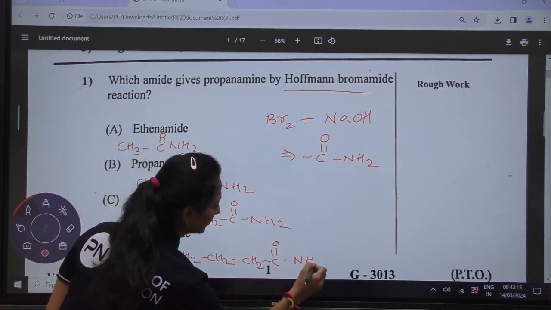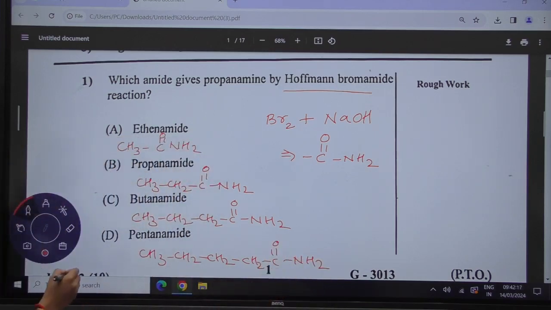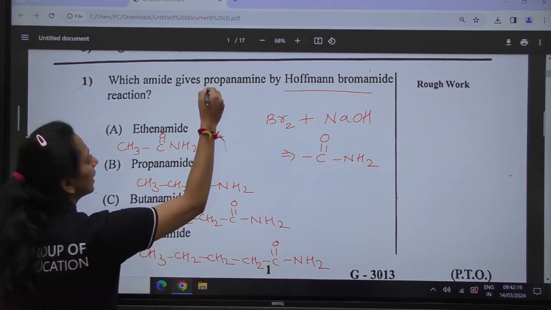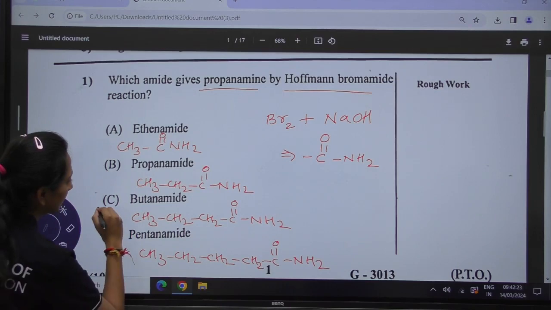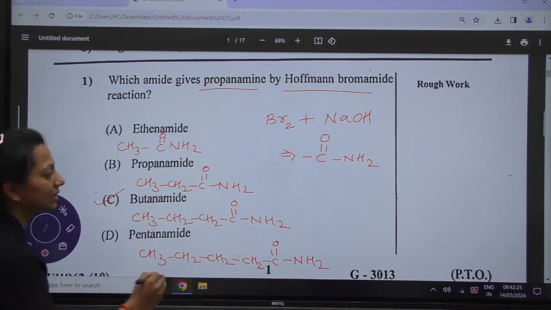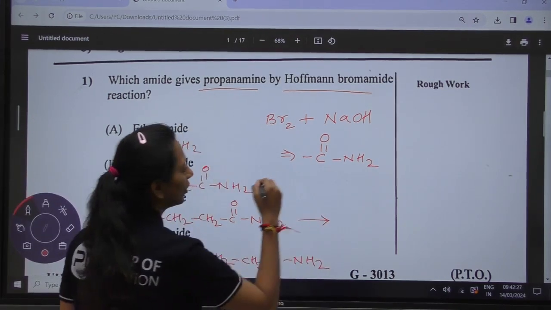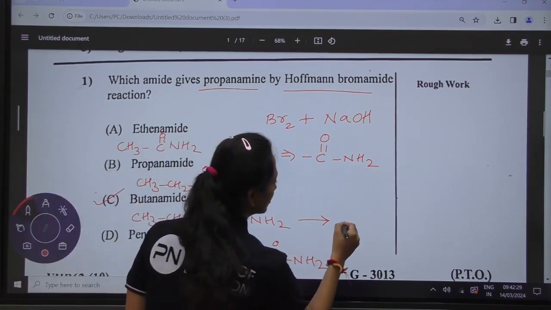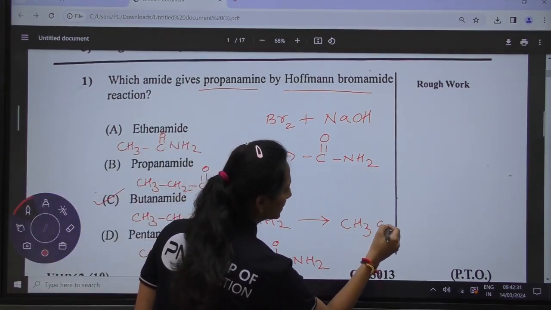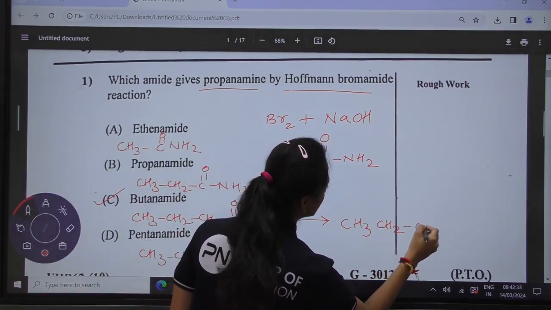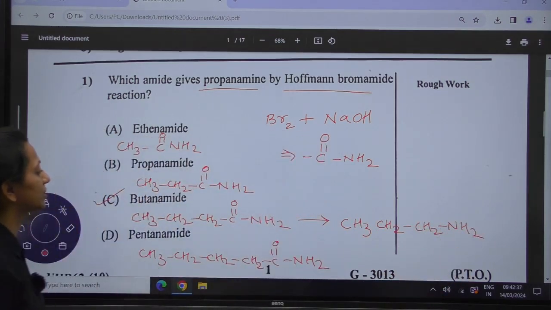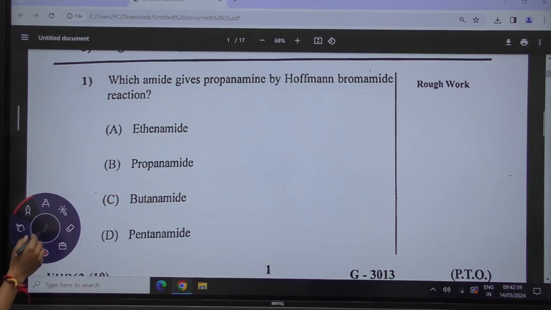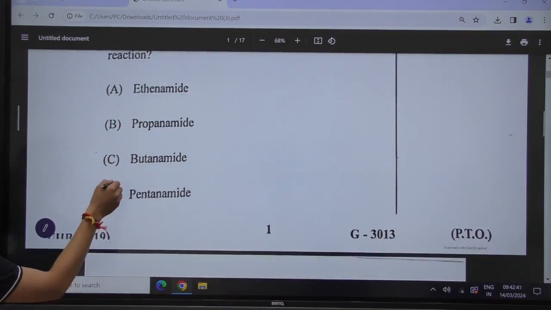So in the Hofmann-Bromamide reaction, we want to have the propanamine, in which you should have 3 carbons. So I want to say that butanamide will be the correct answer on reaction with the Hofmann-Bromamide reaction. It is going to give you the compound CH3CH2CH2NH2. So the correct answer is option C. We will go with the second question.